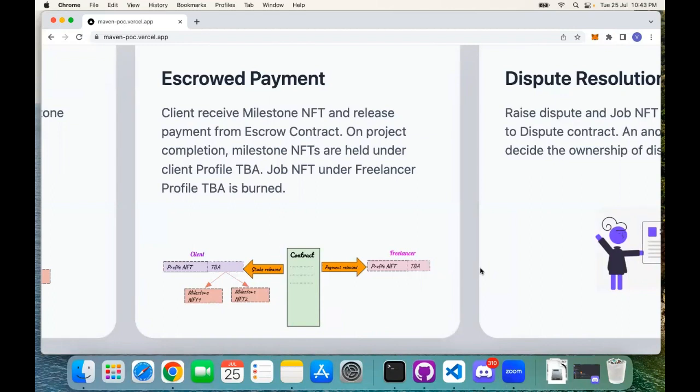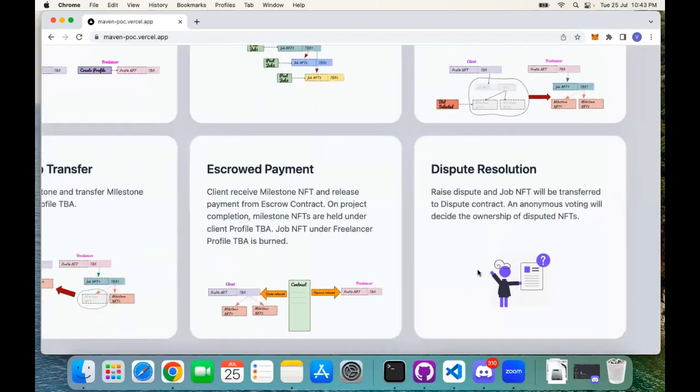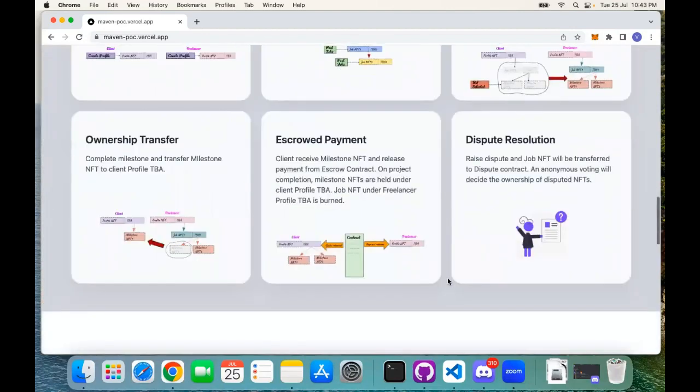Also, let's say in any step, a dispute arises between the client and the freelancer. Anonymous voting will be invoked by the smart contract. In that case, the ownership of the disputed job will be transferred to the contract and will be held by the contract until the voting result comes. According to the voting result, the contract will transfer the ownership either to the freelancer or to the client. In this way, whatever is happening, everything is fair and transparent, and ERC 6551 is helping us to achieve this objective.